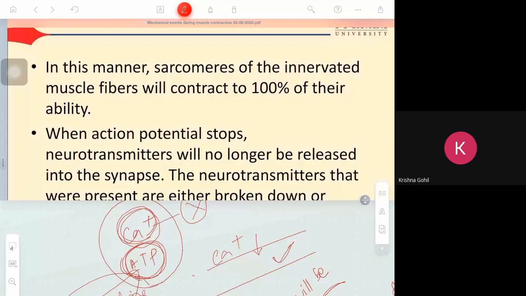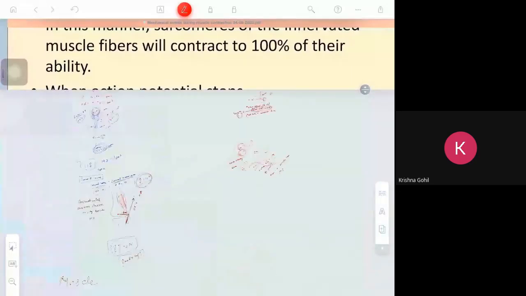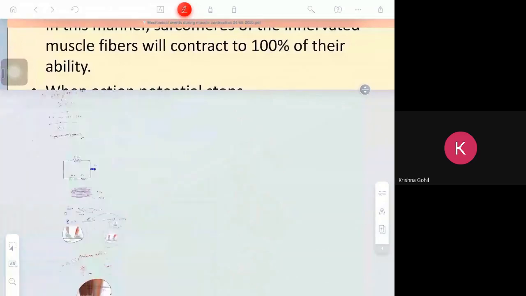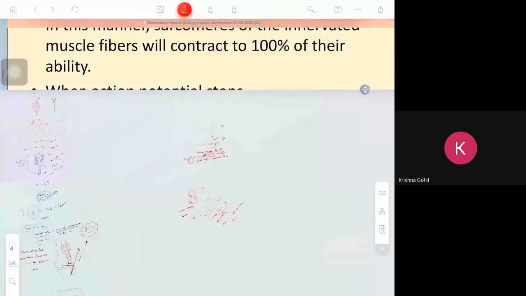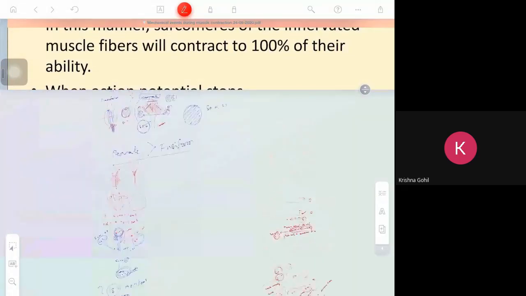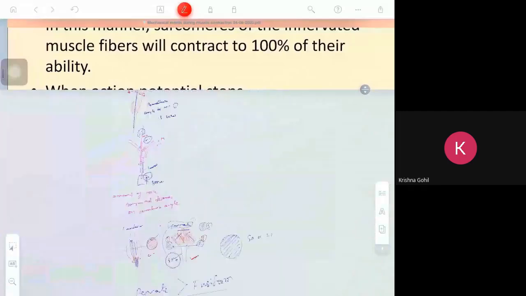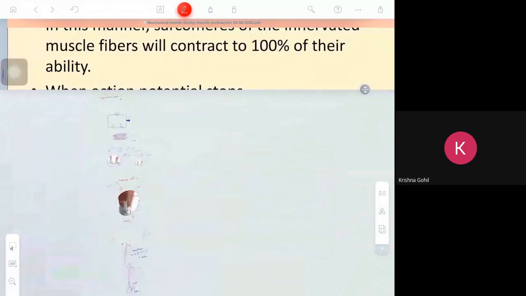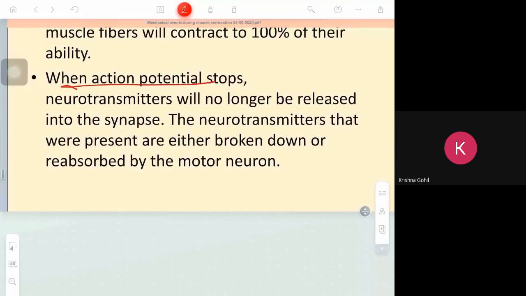Now we will go in reverse. When the action potential stops, neurotransmitter will no longer be released into the synapse.